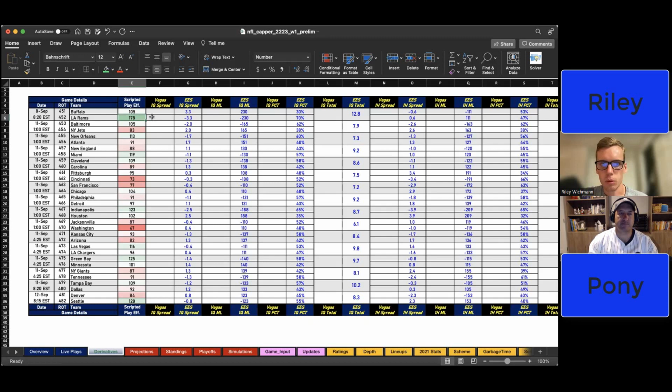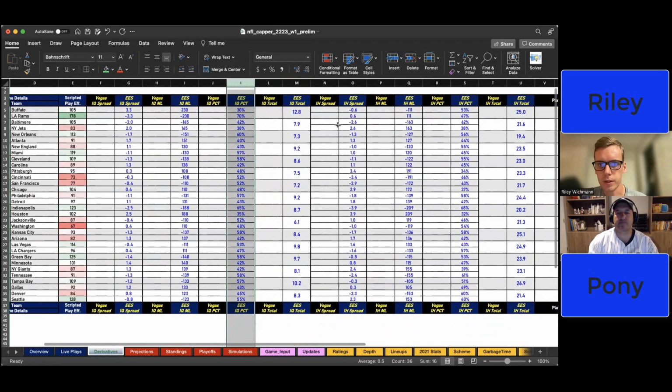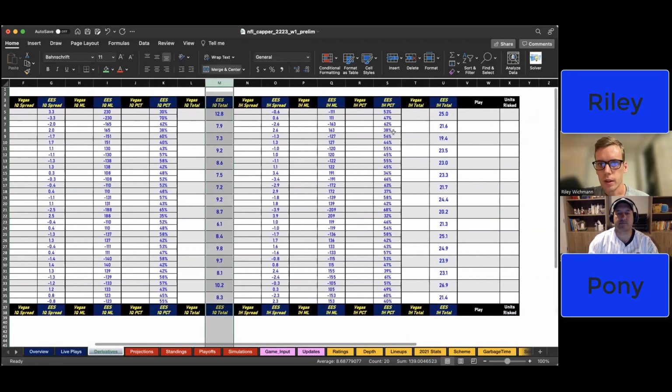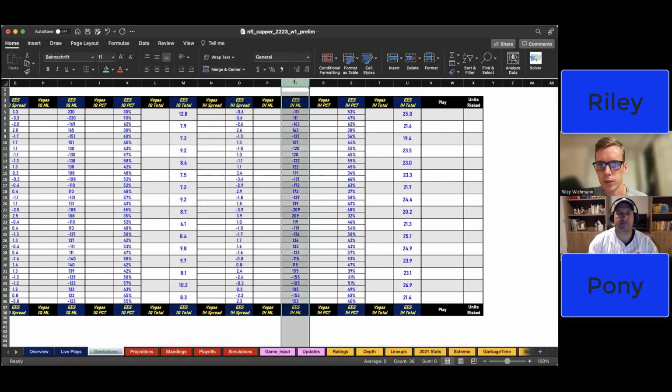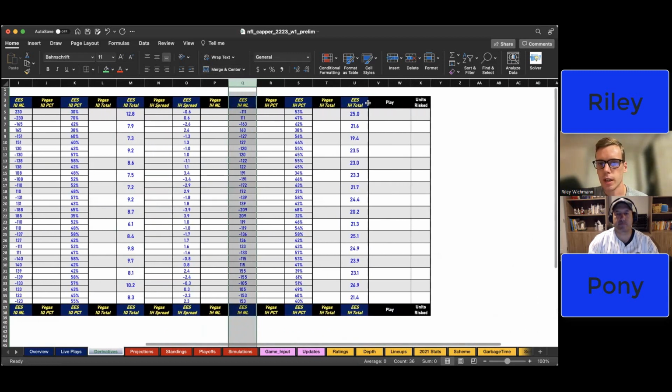So this number will then affect these resulting numbers that we generate. So we have our first quarter spread here compared to the Vegas spread, which will end up being Pinnacle. We have our first quarter money line, first quarter percentage, which is just the money line converted, first quarter total, and then we move on. We also have all of those numbers for first half. So first half spread, first half money line, percentage, and total.